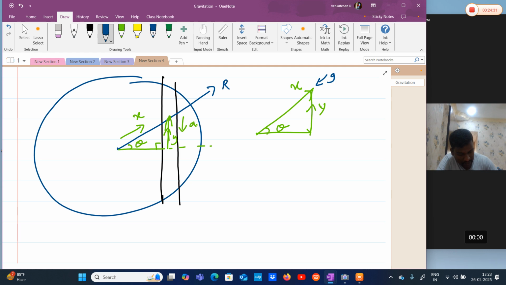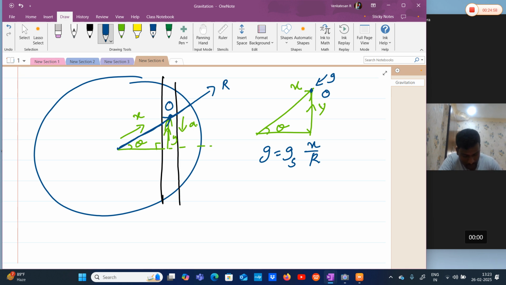Here, g at surface into x by r. This is my radius. This is my direction of radial vector. So g at this point, I'll note a point as O. At point O, g at surface into x by r.